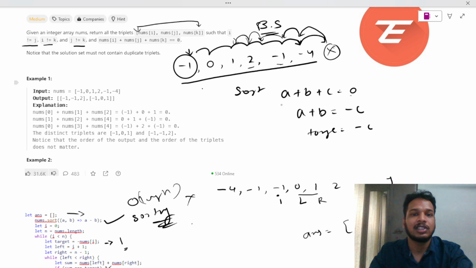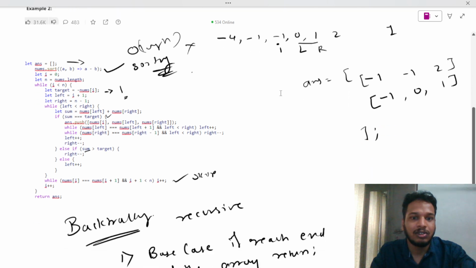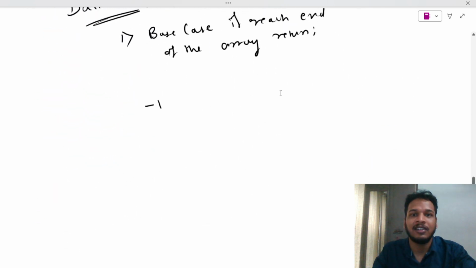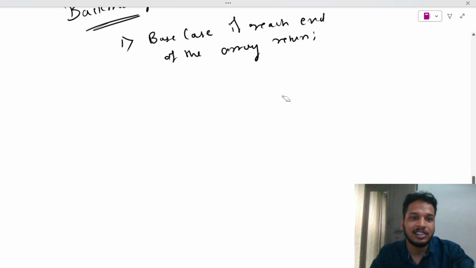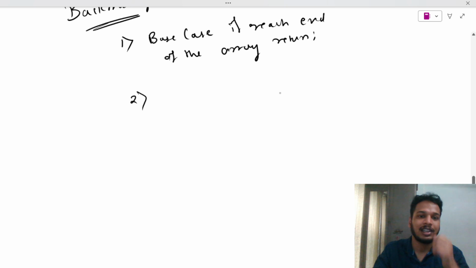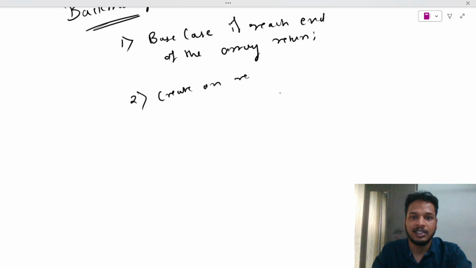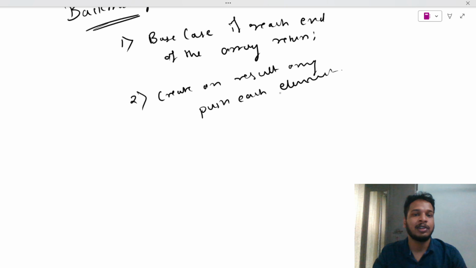If you have learned recursive functions, just try this recursive function to iterate over an array, and you can understand why we require a base case. So I had given a base case, if it reaches the end of the array. The second thing is, I will create a result array, and I will push each element into my result array.